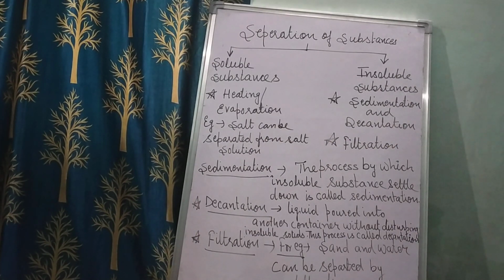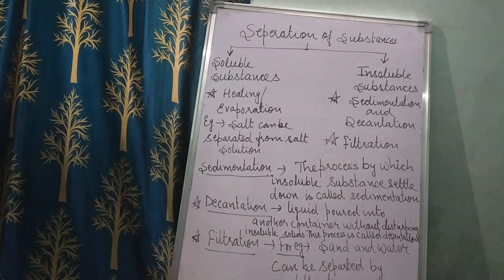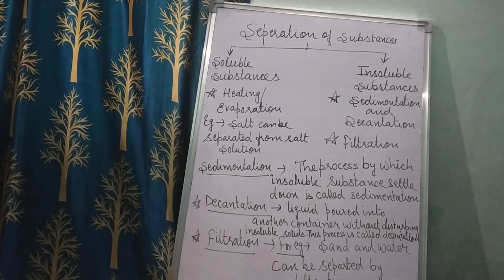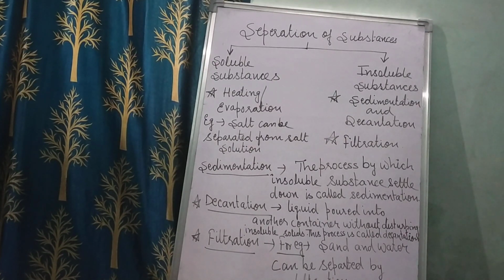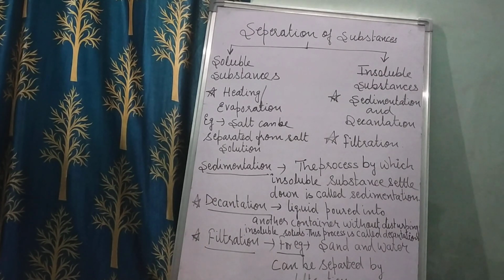When you heat this salt solution, what will happen? The water will evaporate. On heating, all the water will evaporate, and the salt particles are left behind. When you heat the salty water, all the water will evaporate and only the salt particles will remain there.